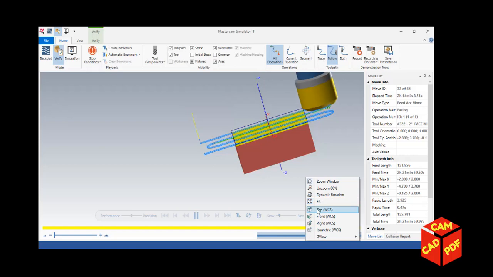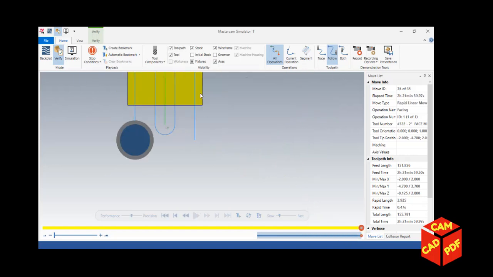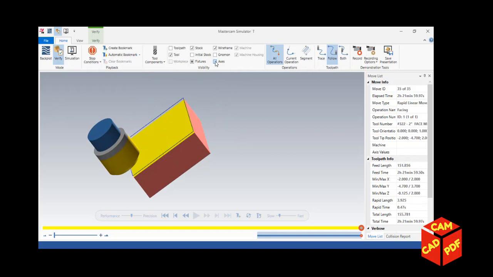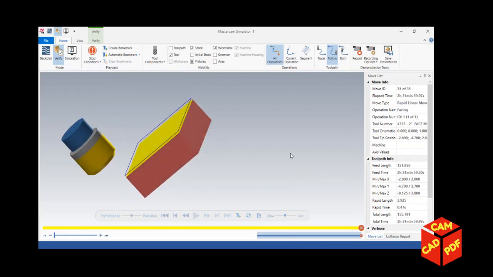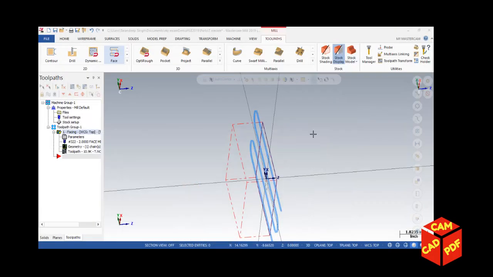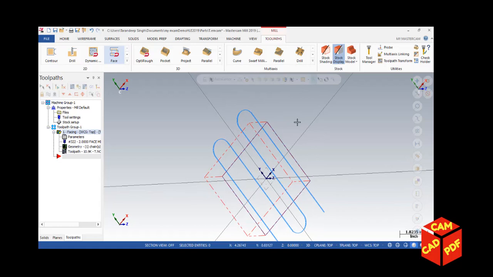This is all our facing operation, guys. If you wanna see more clearly, you can go like that to show it again. Our facing operation, guys.